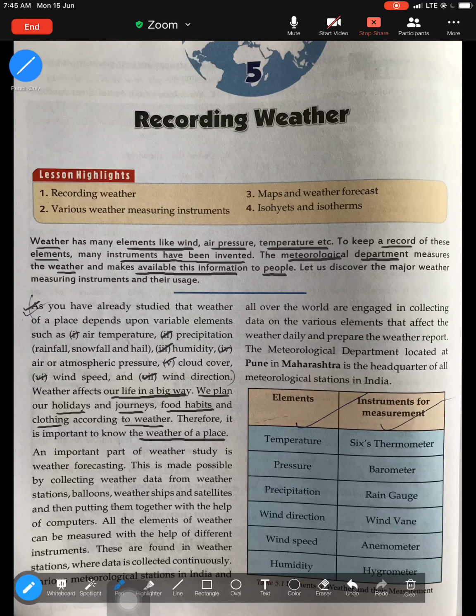So if you get a question, why is it important to record weather? Because weather affects our life in a big way. We plan our holidays, we plan our journeys, we plan our food habits, clothing, everything is planned according to weather.